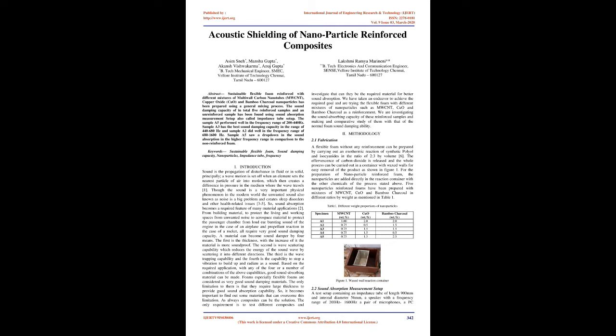The sample A5 performed well in the frequency range of 200 to 440 Hz. Sample A3 has the best sound damping capacity in the range of 440 to 680 Hz, and sample A2 did well in the frequency range of 680-1600 Hz. Sample A5 saw a drop in the sound absorption in the higher frequency range in comparison to the non-reinforced foam. Keywords: sustainable flexible foam, sound damping capacity, nanoparticles, impedance tube, frequency.